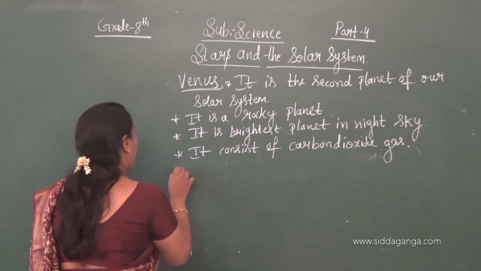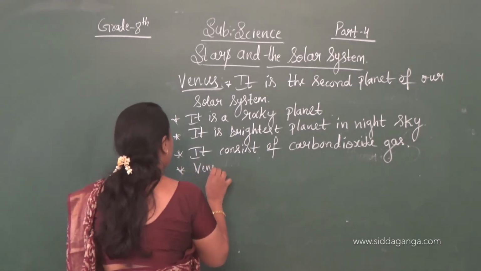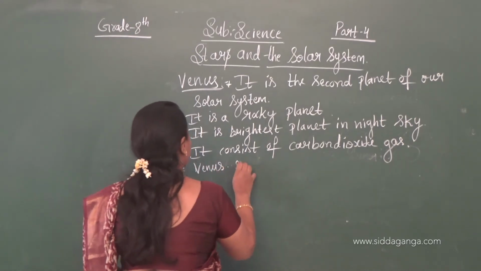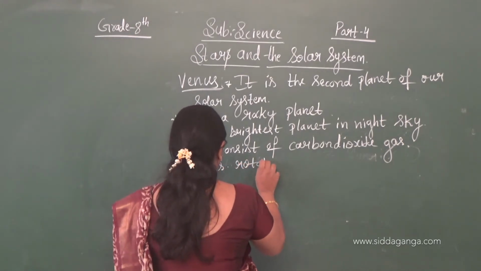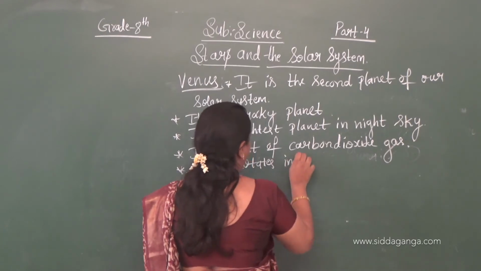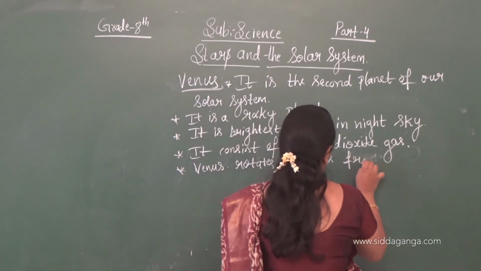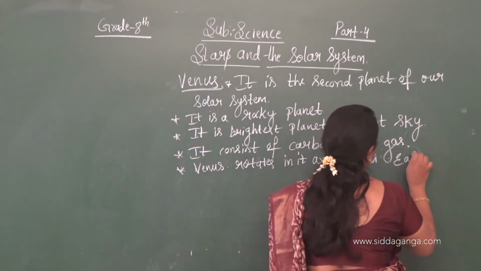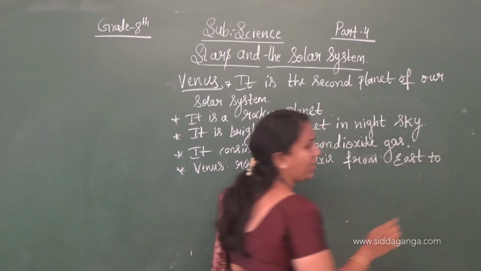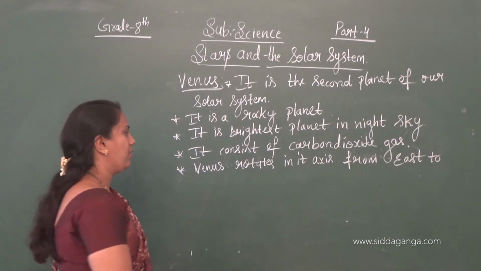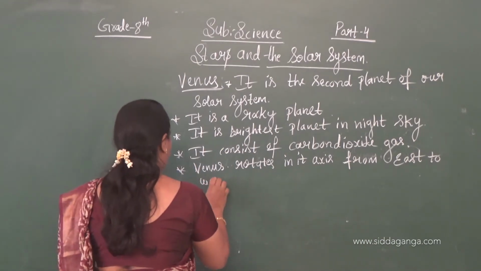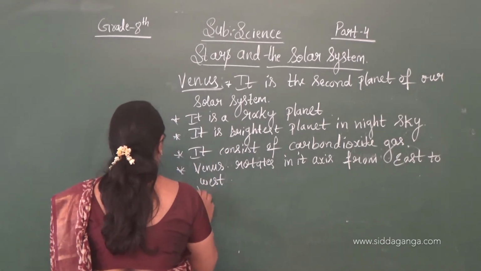Venus rotates on its own axis, from east to west. Okay, east to west, and Venus is very hot.